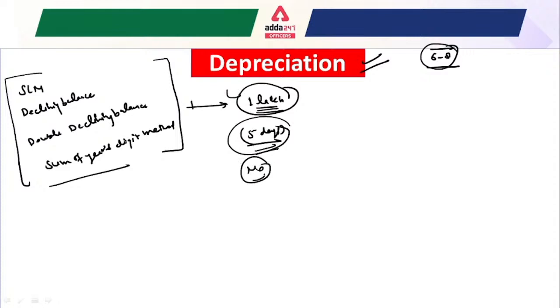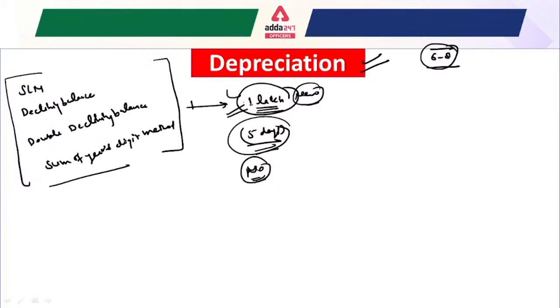You cannot sell this machine at the same rate, even though this machine is still new. After 1 day, after 2 days, after 3 days of purchasing this machine, you cannot sell it at the same rate that you purchased it. So that is actually the concept of depreciation that arises.